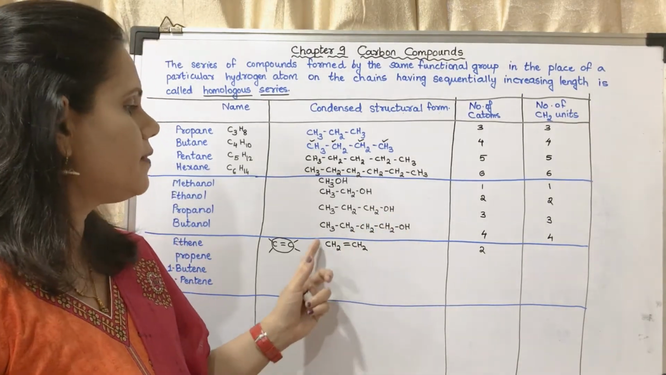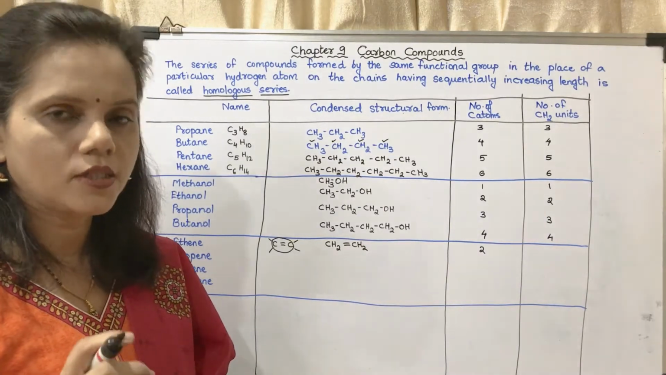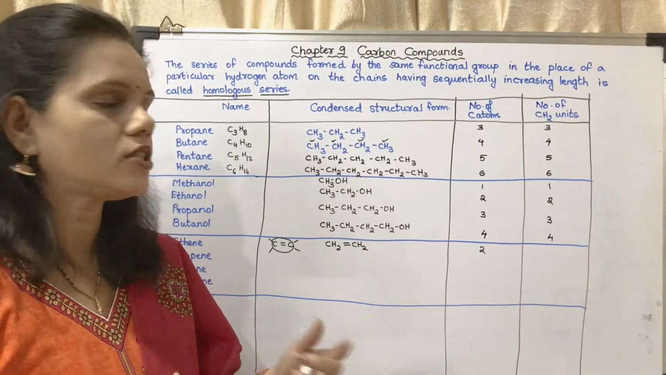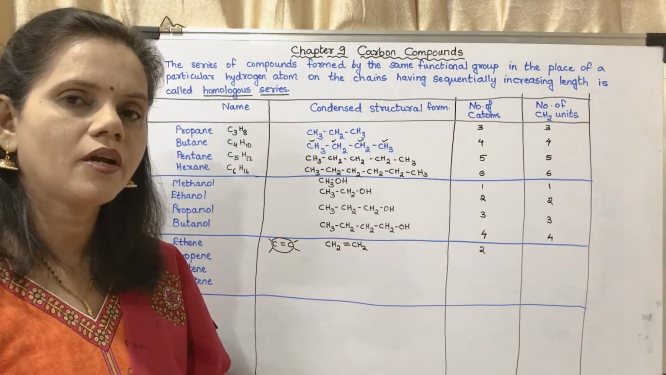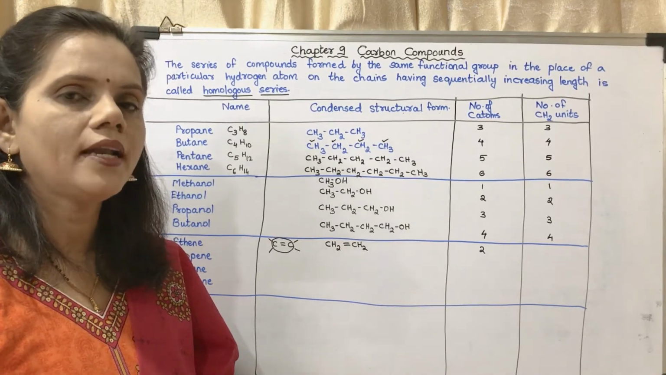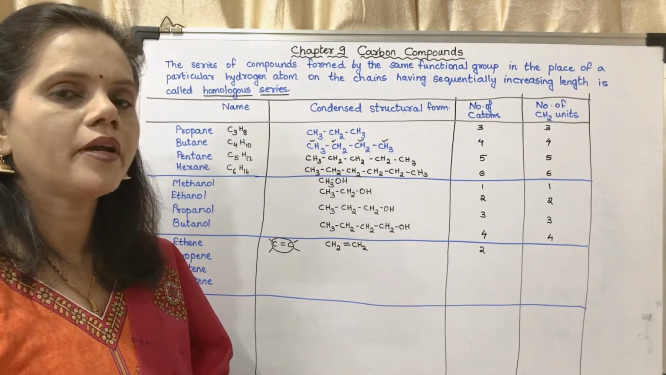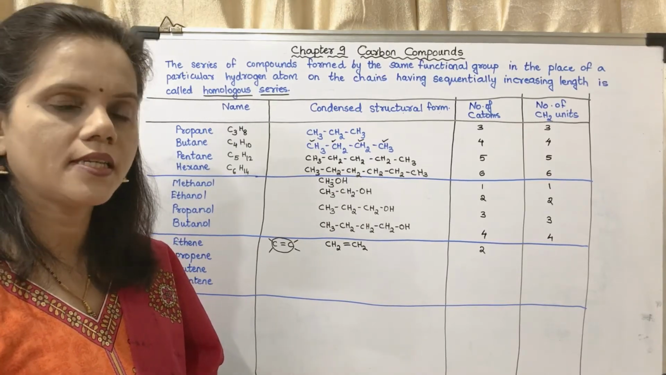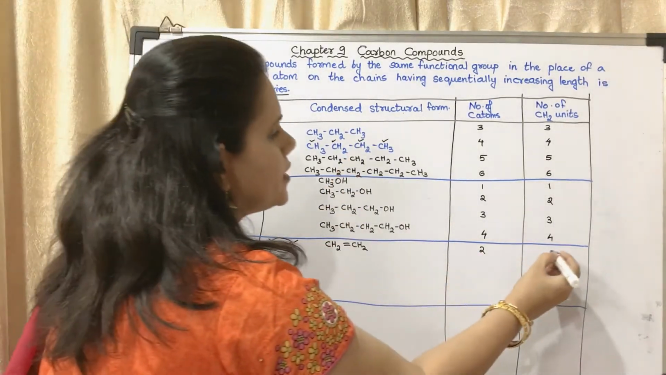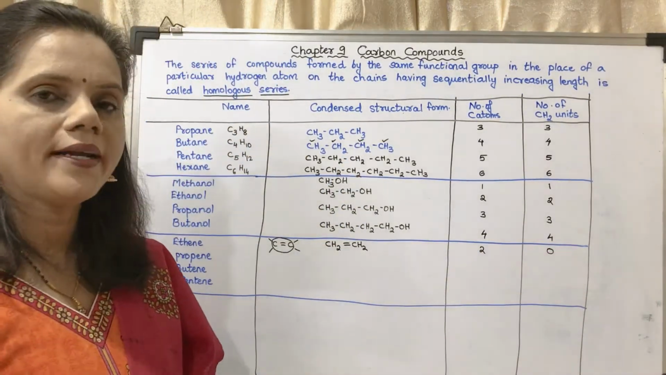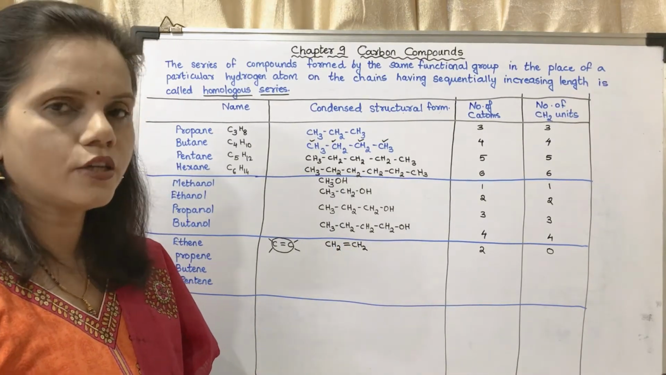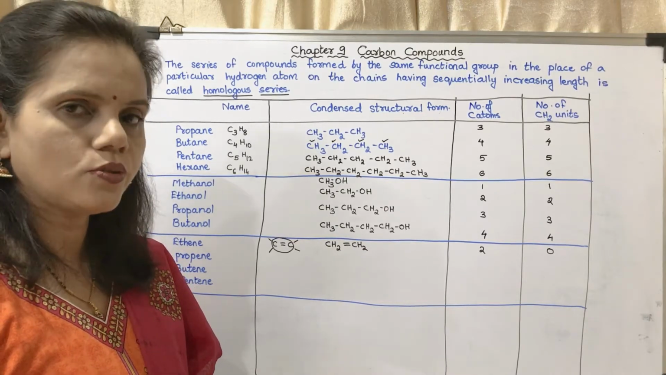Similarly, here we cannot count C=C because it is considered to be a functional group and it does not come under this category. So this is the rule while giving the number of CH2 units in the homologous series of alkenes. So you may note that the number of CH2 units in this case is 0. Why is it 0? Because C=C is considered to be a functional group. You cannot count those two C's.